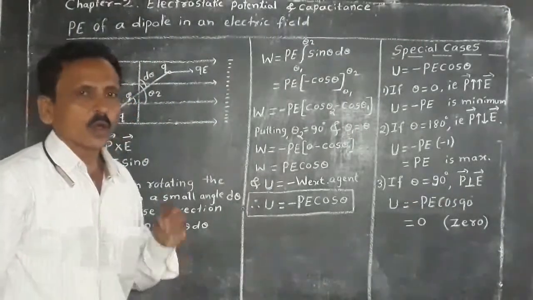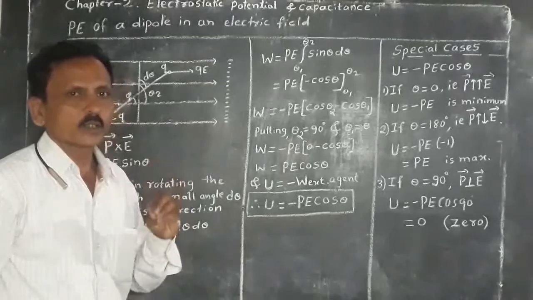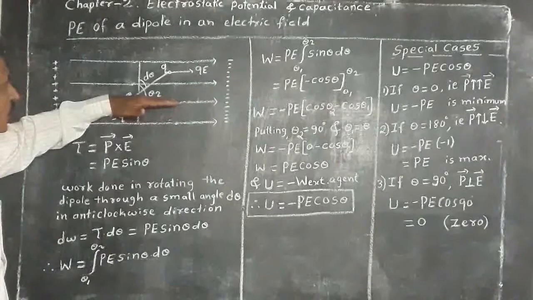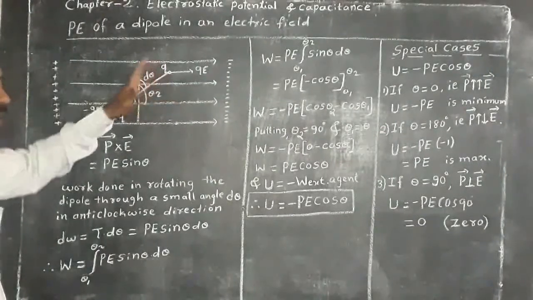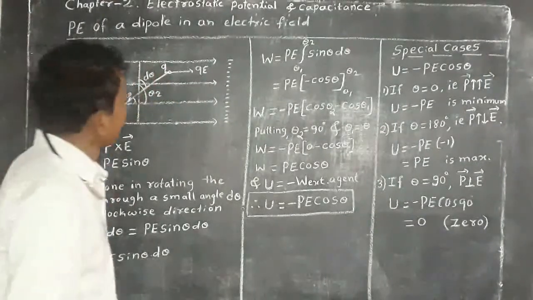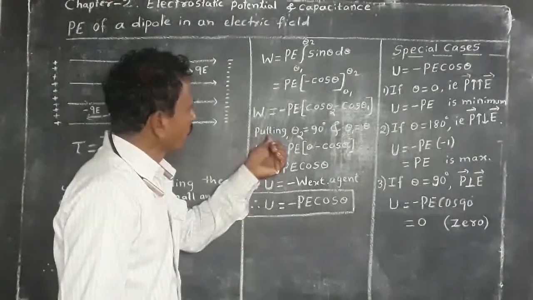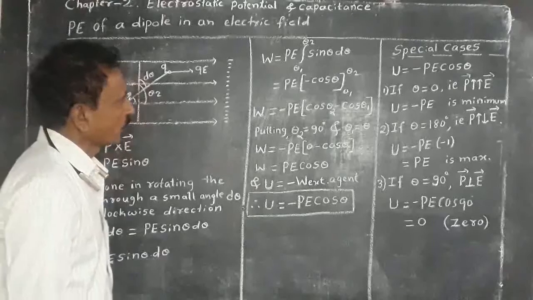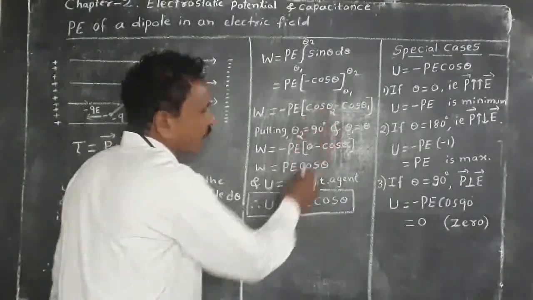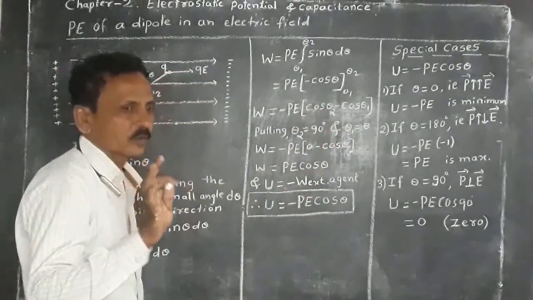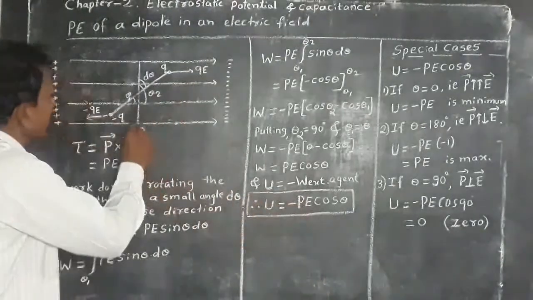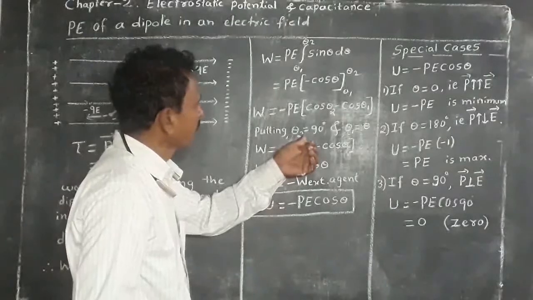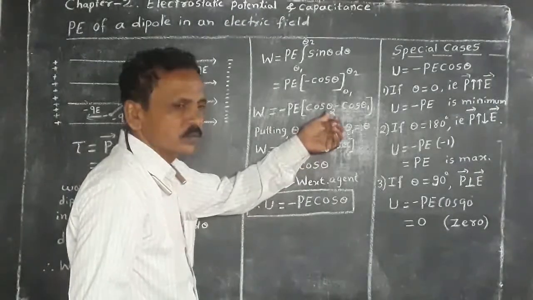Therefore, to obtain the total work done from stable equilibrium to a given angle, putting theta 2 equal to 90 degree, because one of the terms must be made 0. Therefore, if theta 2 is taken as 90 degree, then cos 90 equal to 0.